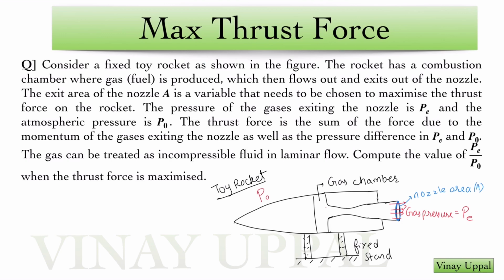So that is what we are going to do here. We're going to write the net force, the net thrust force, including the contribution of the pressures. And then we are going to look to maximize that with respect to the nozzle area. So let's take a look at the solution.